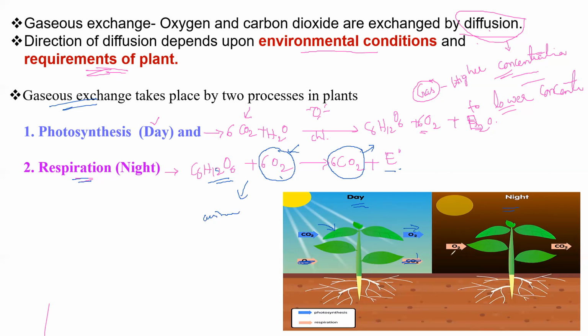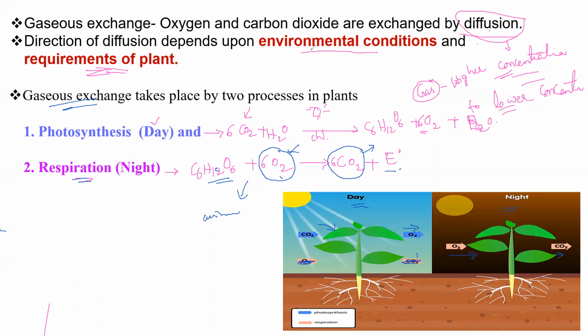At night, oxygen is taken by the plant and carbon dioxide is released by the plant. Here you may understand one thing: there is a continuous exchange taking place in plants, differently in presence of sunlight and in absence of sunlight.